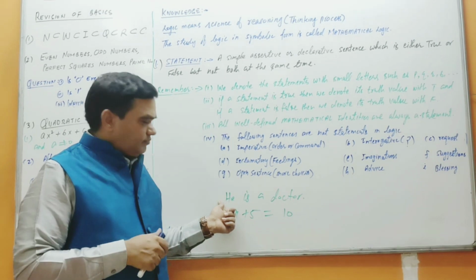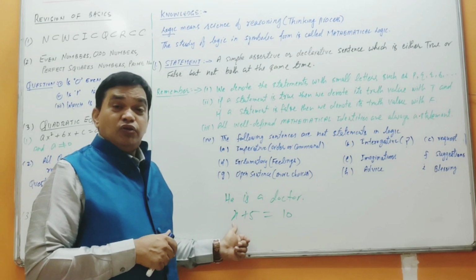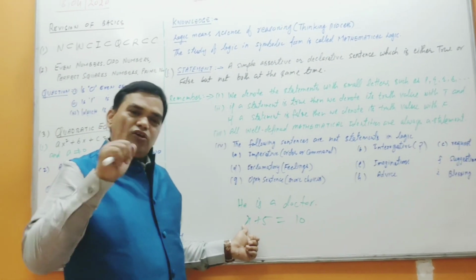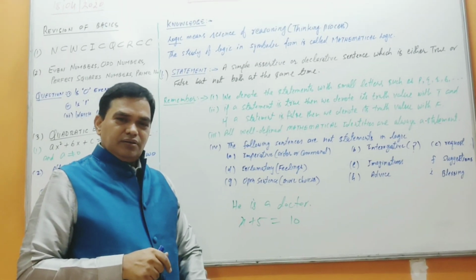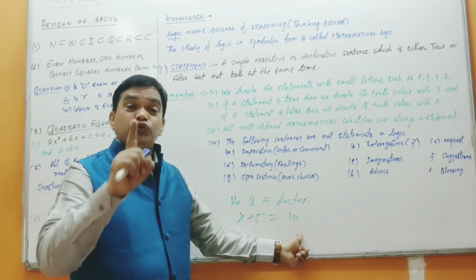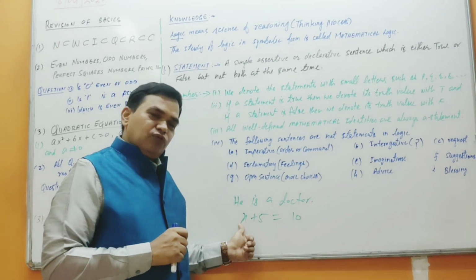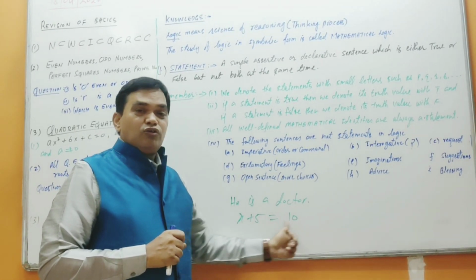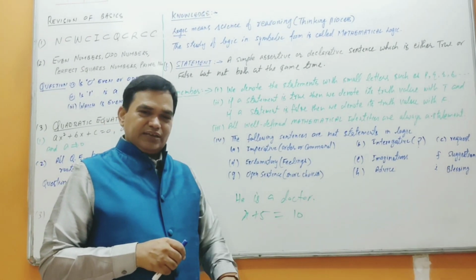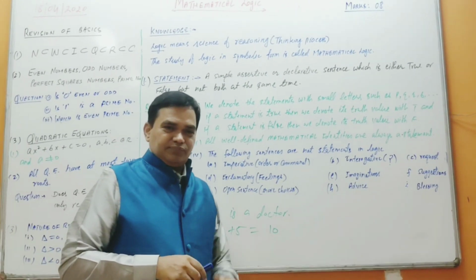So many choices. Second, the equation x plus y is equal to 10. Not a statement. Why? Because x is not declared. If I declare the value of x, it becomes a statement. If I say x is equal to 5, 5 plus 5 equal to 10, it becomes a true statement. If x has value 4, 4 plus 5 is 9, not equal to 10. It is a statement, but a wrong statement. Truth value will be F in that case. So remember these, and be ready with one sentence of each next time.